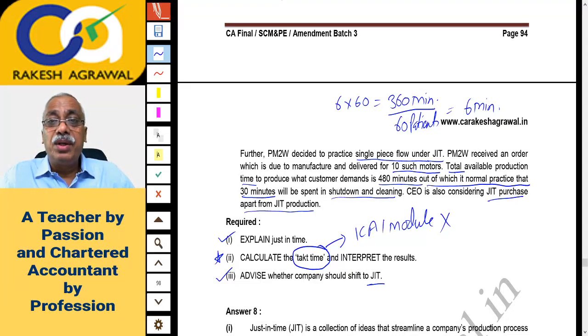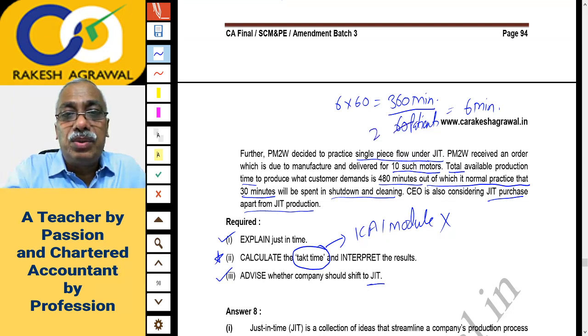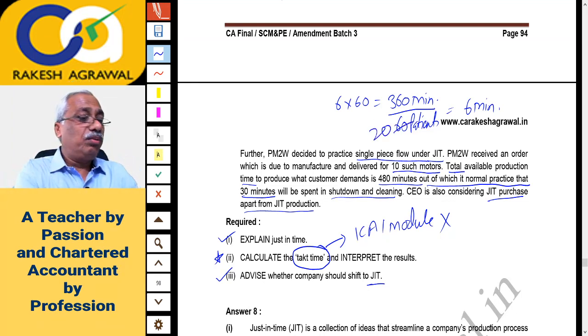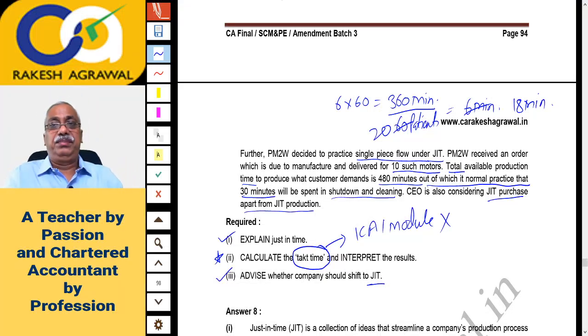If your patients reduce, then takt time will increase. Suppose you have only 20 patients to see in a day and you have got 360 minutes to look after 20 patients. So your takt time will become, instead of 6 minutes, 18 minutes. So you can devote 18 minutes per patient. You getting it? That is the concept of takt time. You can apply it in your exam also.